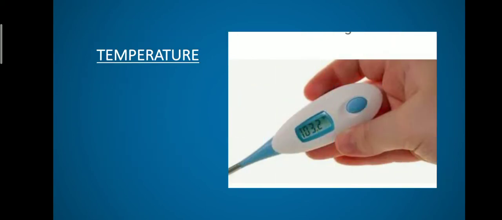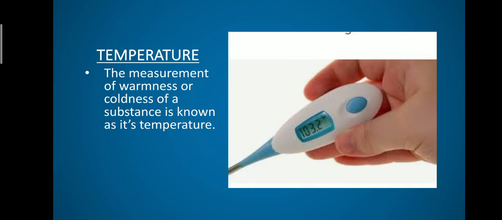And next, what is temperature? The definition of temperature is: the measurement of warmness or coldness of a substance is known as its temperature. And the SI unit of temperature is Kelvin.